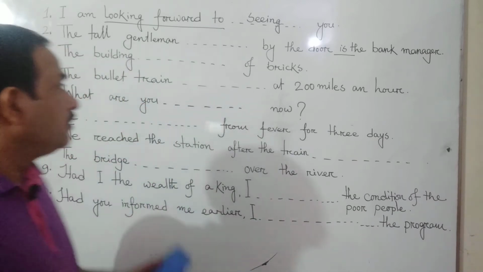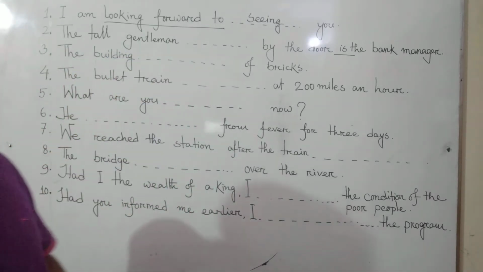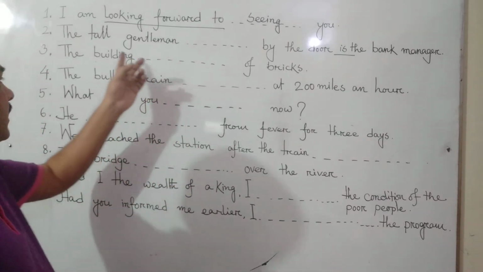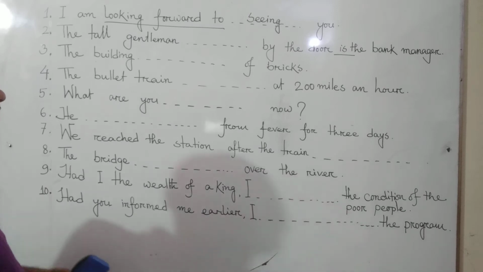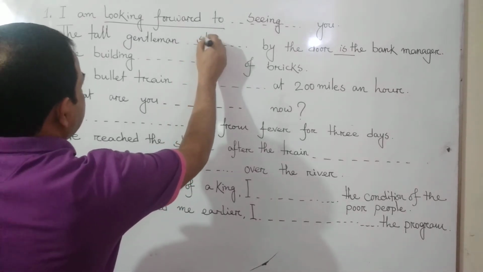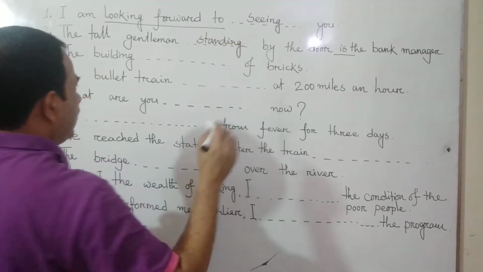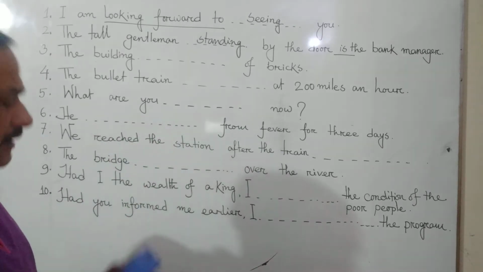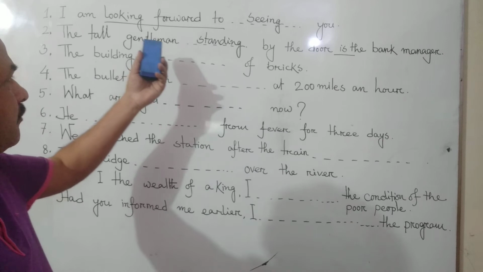So, you know, non-finite verb may be present participle or gerund or infinitive, but we have to use here a present participle. The gentleman standing, we can use standing. Who is standing? The gentleman is standing. The one man is standing by the door and he is the manager. So, here it is a simple sentence.